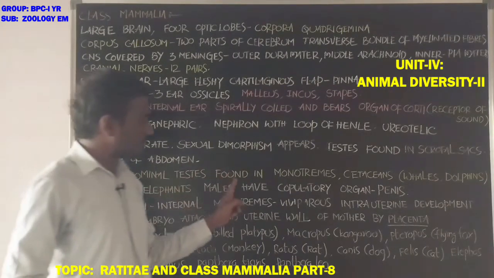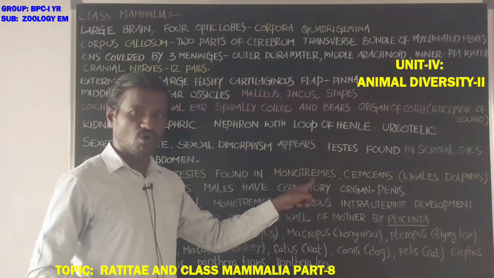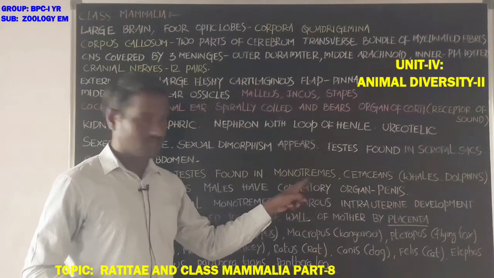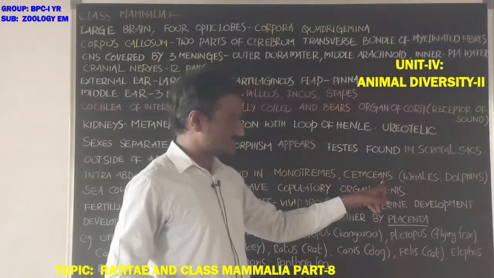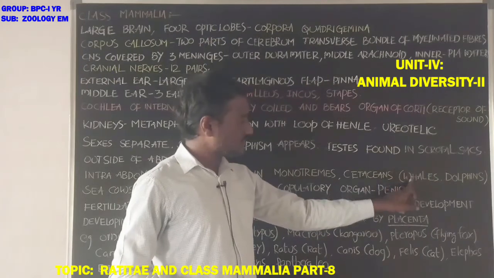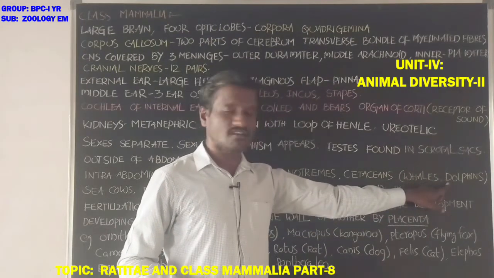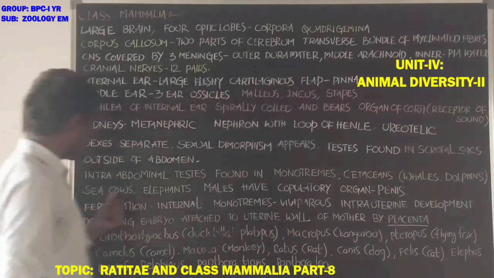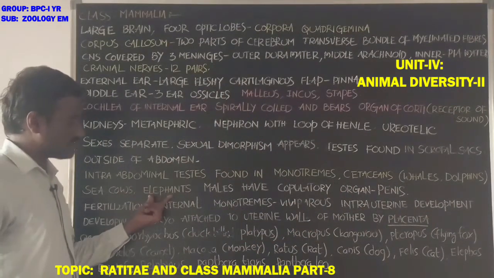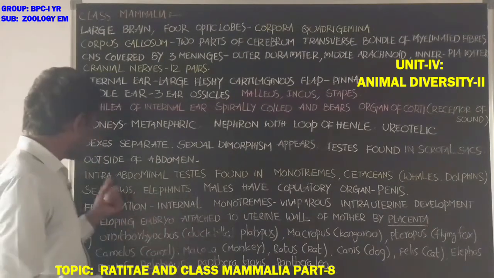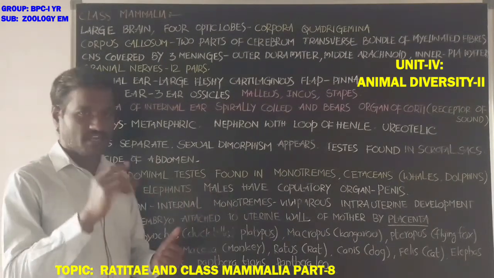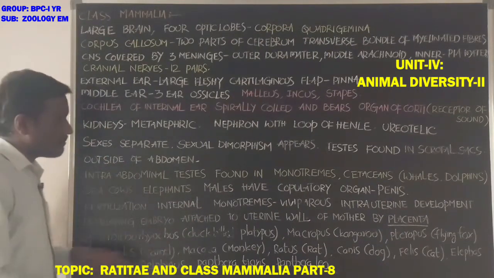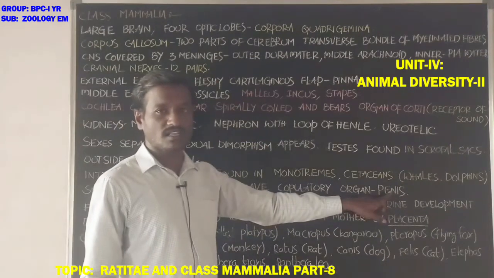Intra-abdominal testis is found in monotremes. Monotremes are a group of egg-laying mammals. Cetaceans, which include whales and dolphins, also have it. Next, sea cows and elephants: in these animals, intra-abdominal testes are present, located inside of the abdomen. Males have a copulatory organ, that is the penis.